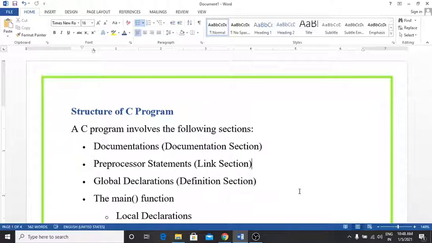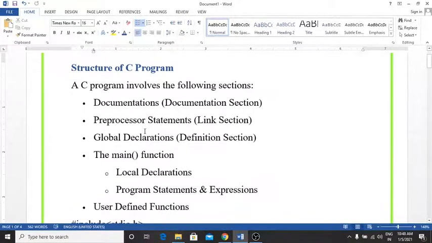So friend, let's begin today's lecture: the structure of the C program. A C program involves the following sections. The first section is the documentation section. The second one is the preprocessor statement.